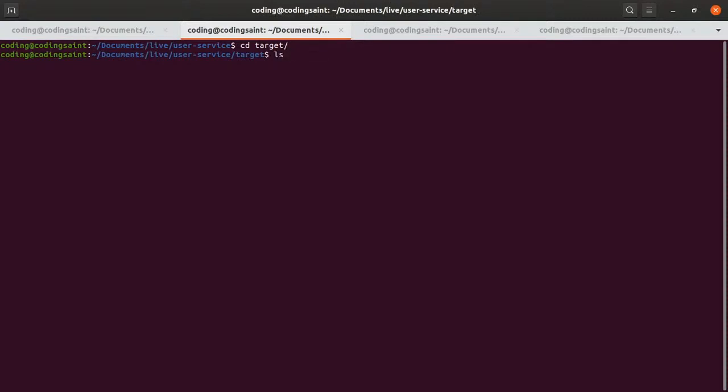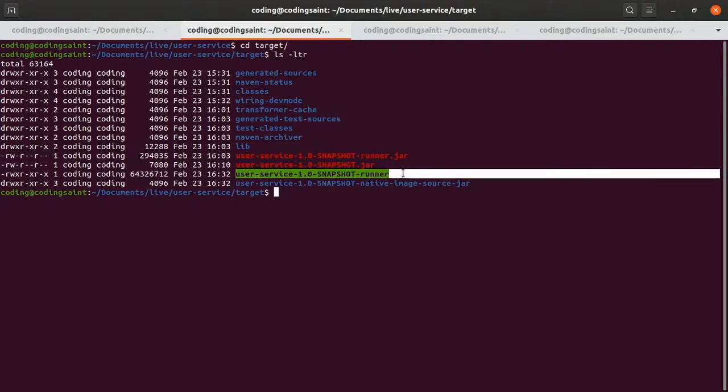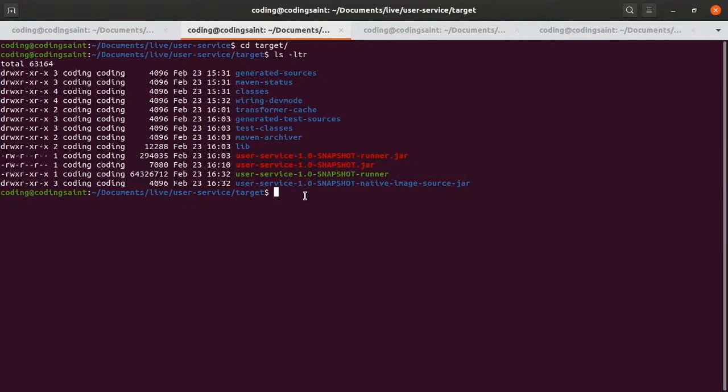Okay, so I have a runner. This runner is the one I was talking about. This is your native image. So let's run it and see, is it fast enough to be called a native image? Once again, I'm running an AMD A9, 7th generation, 2 core Lenovo IdeaPad 110 laptop. I'm pretty sure your laptops will be faster than this, right? So let's see.